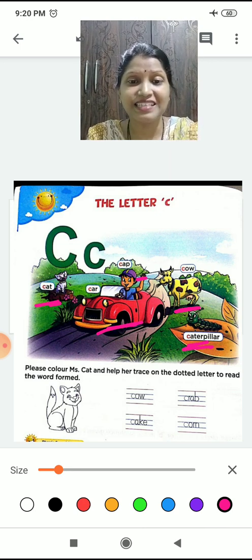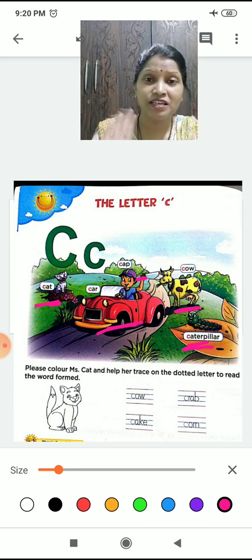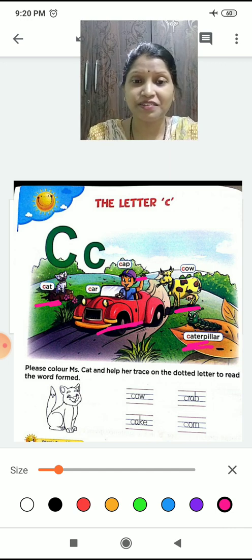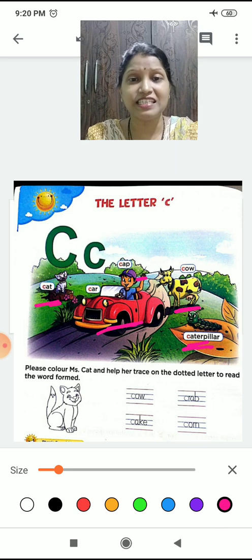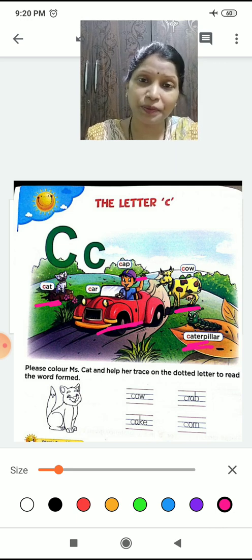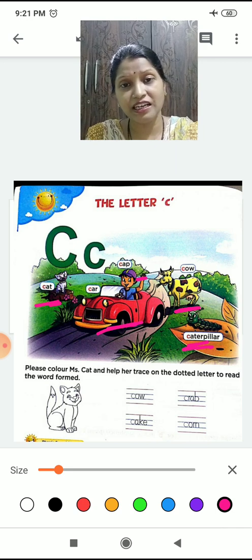C says, yes, we have met him. We have said hi to him, right? What is it? Caterpillar. Yes. C says caterpillar. Okay, shall we read it again?